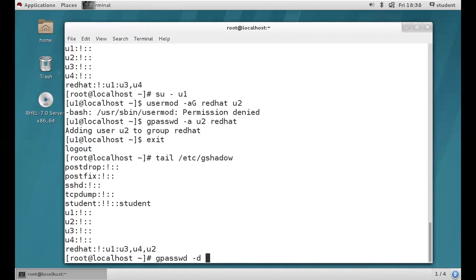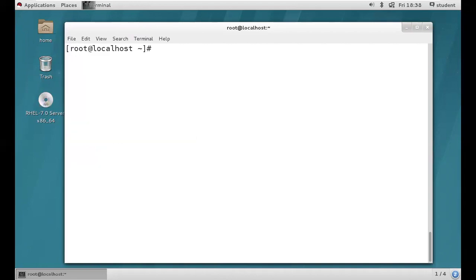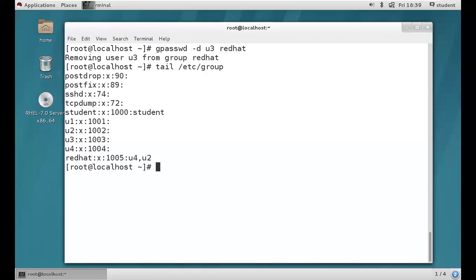So -d, for example, U3, I'm trying to remove. What happened, guys? See, we need to provide the group name, right? So Red Hat, removing user U3 from group Red Hat. Let's verify: tail /etc/group or /etc/gshadow, whatever it may be. See, there is no U3 in the Red Hat group. So like this, you can add the users into the group, and like this, you can remove the users from the group. So got it, guys. I hope you're clear, right?